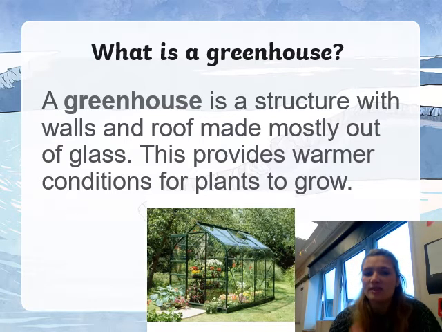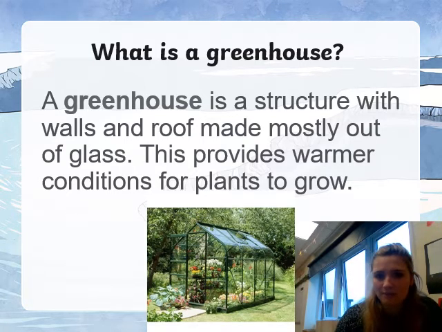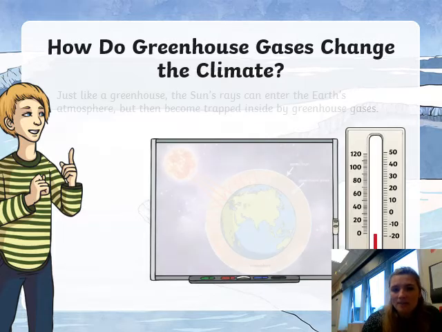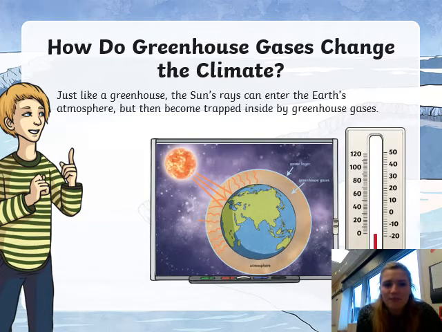So this is where the term greenhouse effect comes from, because if we have a look at this picture here, just like a greenhouse, the sun's rays enter the Earth's atmosphere, so the heat from the sun hits into the atmosphere, into where we are on Earth.